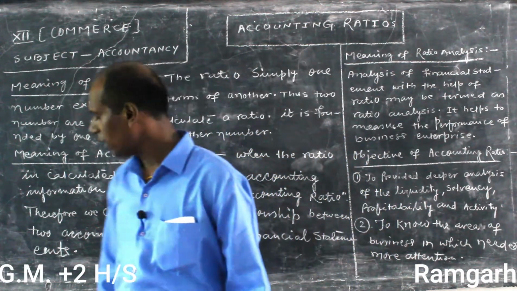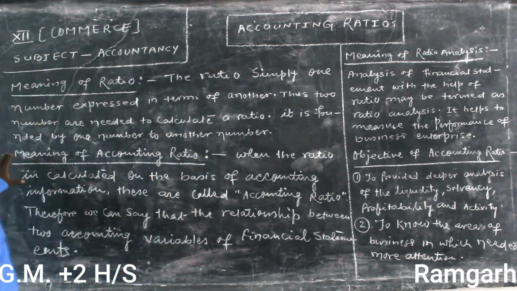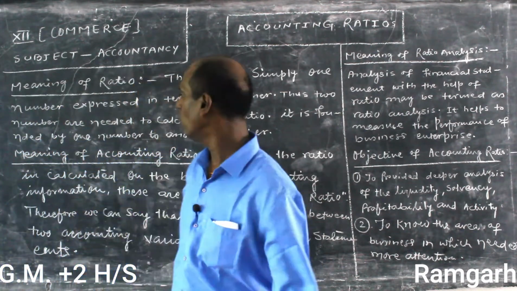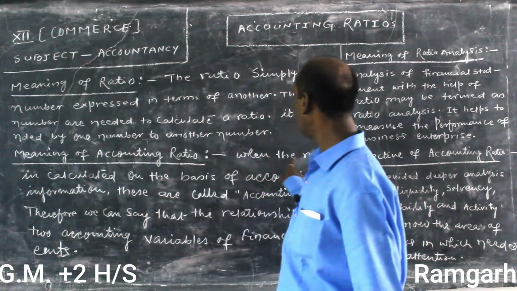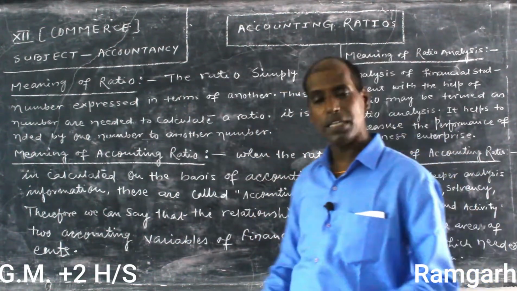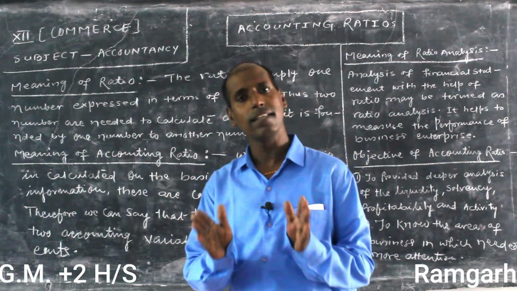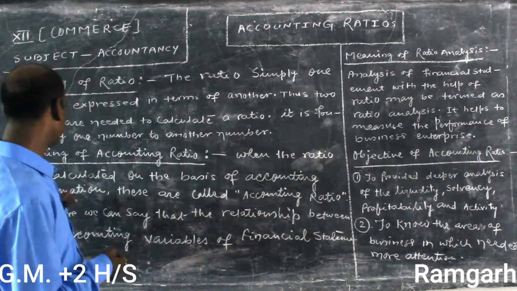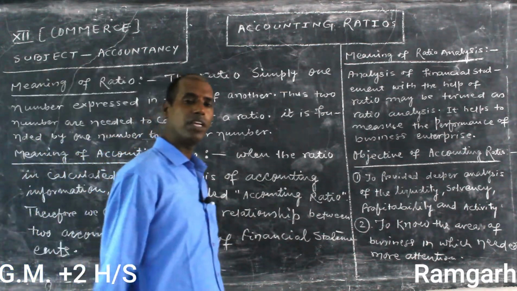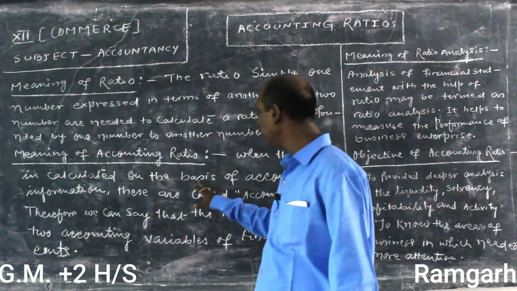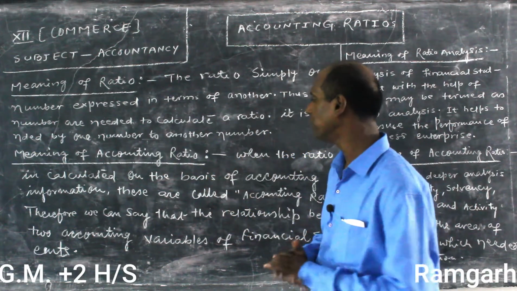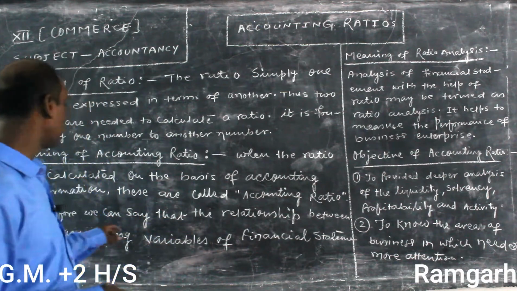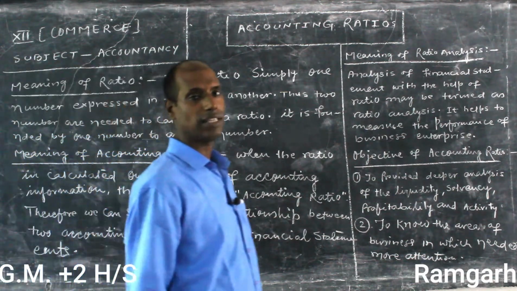Now I would like to talk about accounting ratio. What is accounting ratio? Accounting ratio means a ratio calculated on the basis of accounting information. When the ratio is calculated on the basis of accounting information, it is called an accounting ratio. As per the definition, it is the relationship between the accounting variables of financial statements.